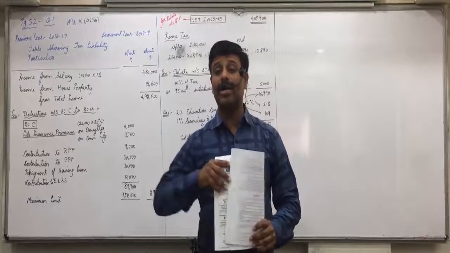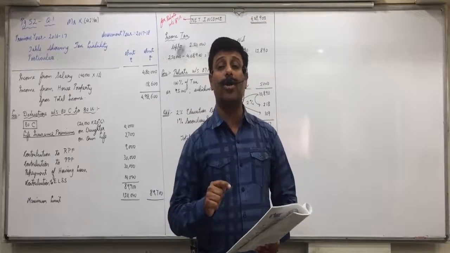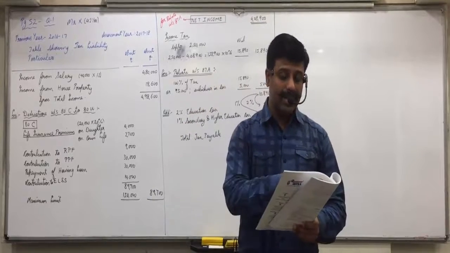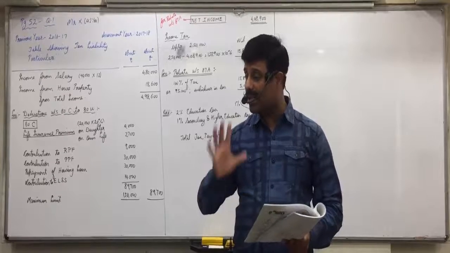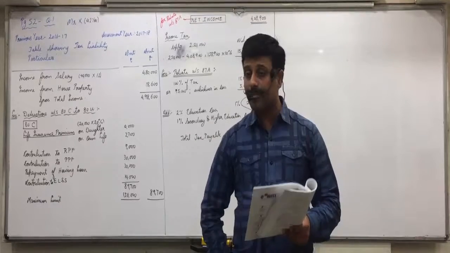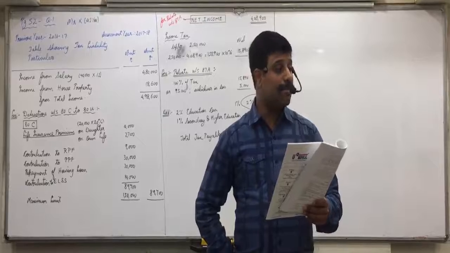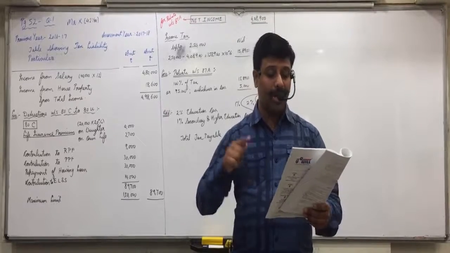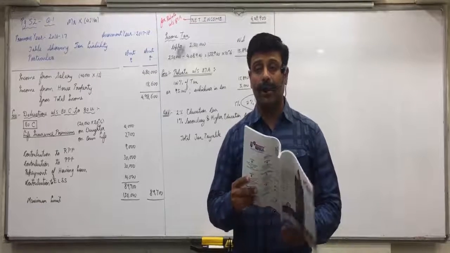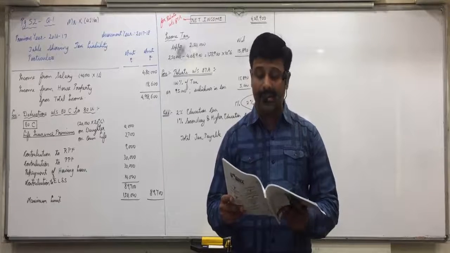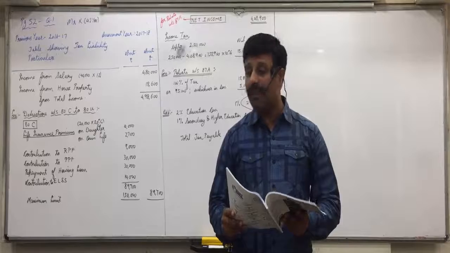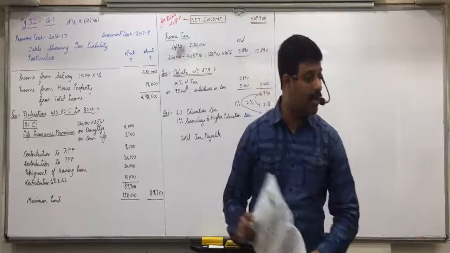Son, now tell me, I told you in 80D, children are included only if they are dependent. And here it is given the son is not dependent. So 800 will not be taken. Put cross on 800. Any confusion? And the daughter is dependent, so it will be included. Put tick on 2,500. Okay, here the maximum limit will be 25,000. 12,000 plus 4,500 plus 2,500 will be restricted to a maximum of 25,000.